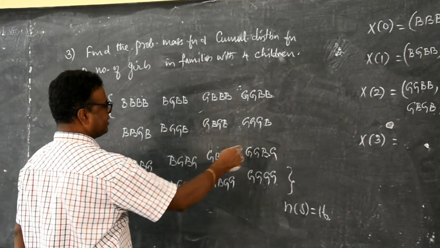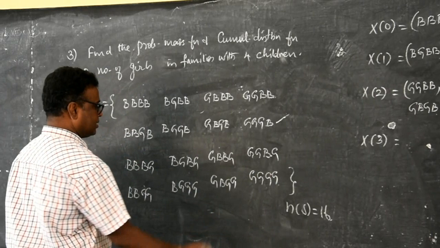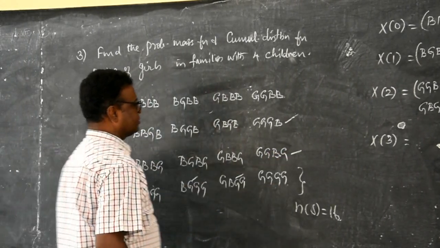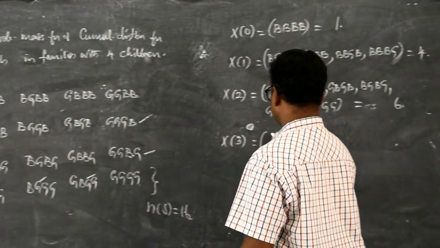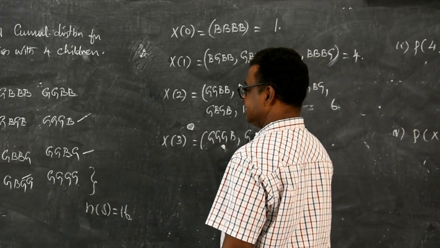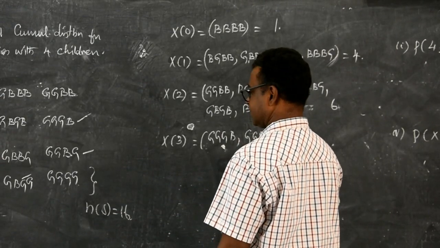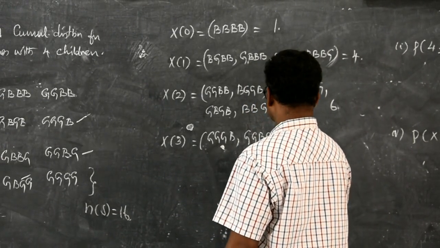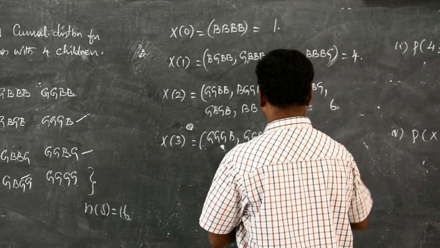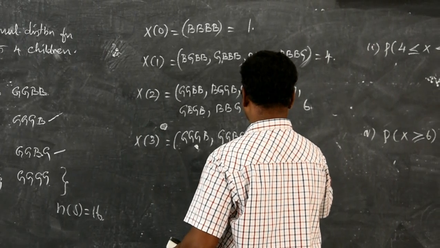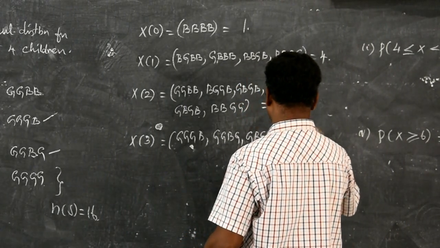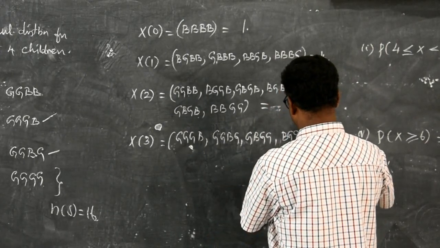Now 3 girls. It will start only from here: 1, 2, 3, 4. So what are they? 3 girls, 1 boy: G, G, B, G, G, B, G, G, and then B, G, G, G. So it is 4.